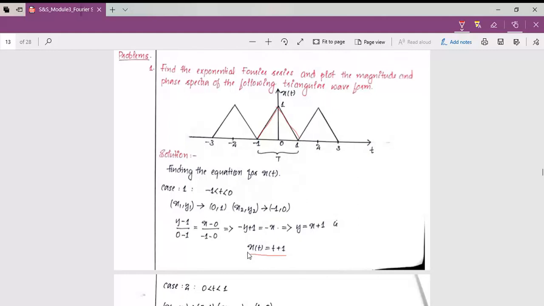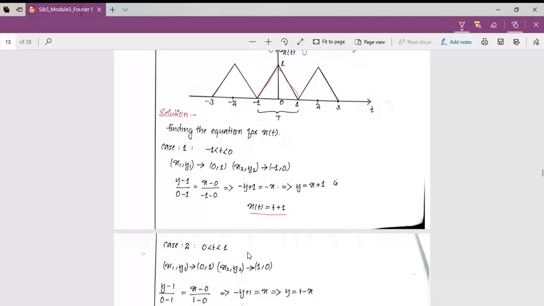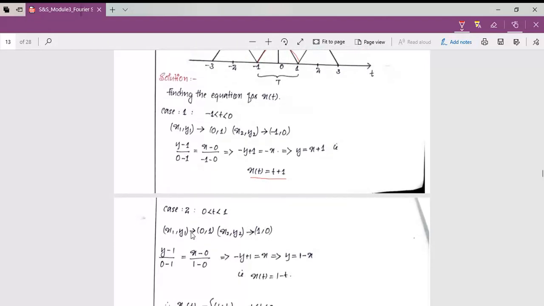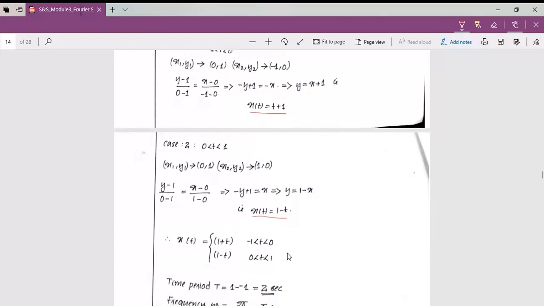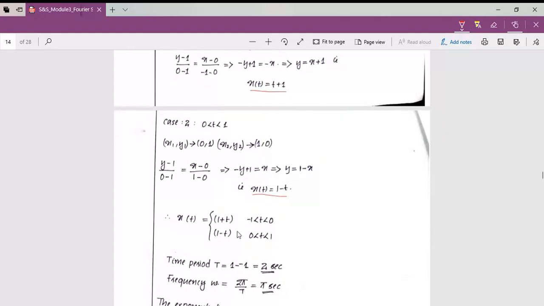Likewise, for the second case, the time interval 0 to 1, the same way I found x of t equal to 1 minus t. So x of t is 1 plus t for -1 less than t less than 0, and 1 minus t for 0 less than t less than 1.